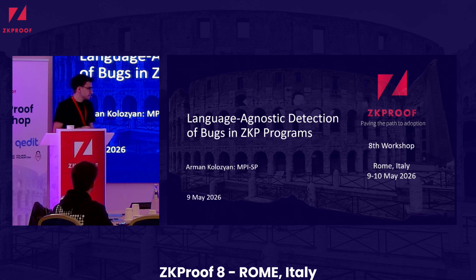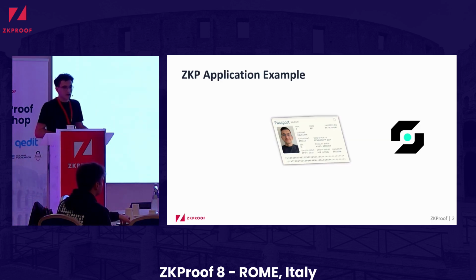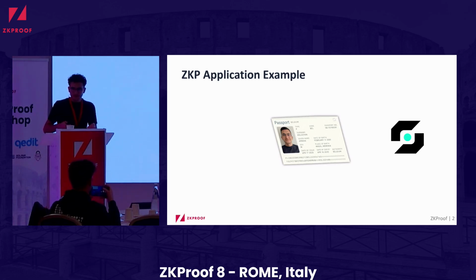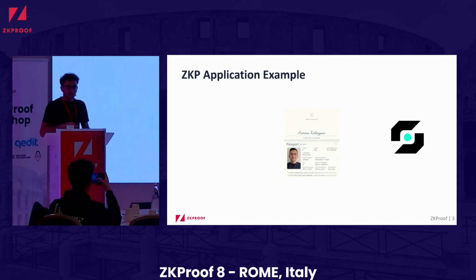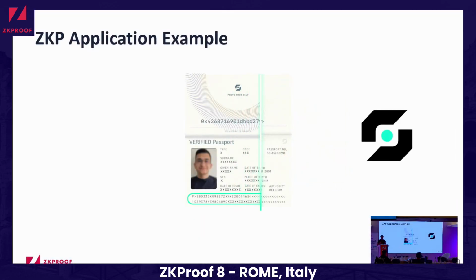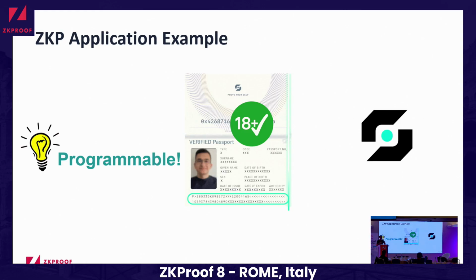And by application, I mean, for example, the Self app, which lets you prove attributes about yourself without revealing any additional information. So for example, you simply scan your ID on your phone, and then it processes it and creates a proof that you are over 18 without revealing any sensitive information. Luckily, thanks to recent advancements in zero-knowledge proofs, these ZKP applications are no longer limited to such fixed use cases, as developers can now program their own custom ZKP application.